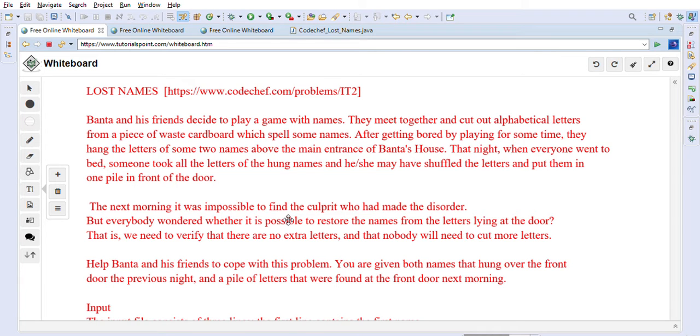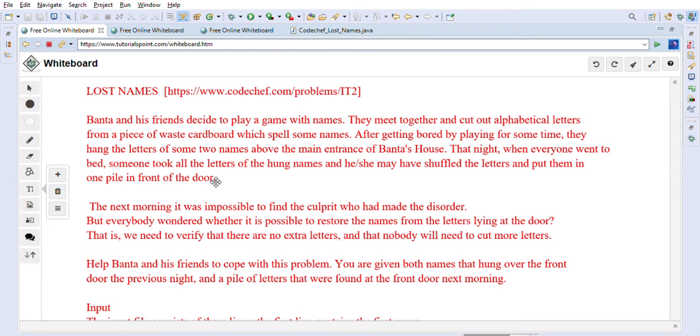So let's look into the lost names problem statement. Banta and his friends decide to play a game with names. They meet together and cut out alphabetical letters from a piece of waste cardboard, which spell some names. After getting bored by playing for some time, they hang the letters of some two names above the main entrance of Banta's house. That night, when everyone went to sleep, someone took all the letters of the hung names, and he may have shuffled the letters and put them in one pile in front of the door.